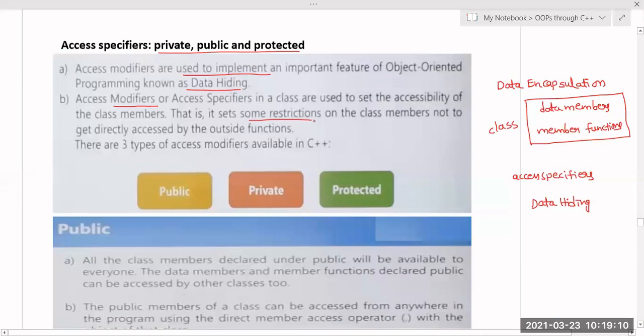That is, it sets some restrictions on the class members not to get directly accessed by the outside functions. Okay, so it is used to put some restriction on the data members. That is achieved by using these access specifiers. Who can access the data? There are three types of access specifiers: public, private, protected.